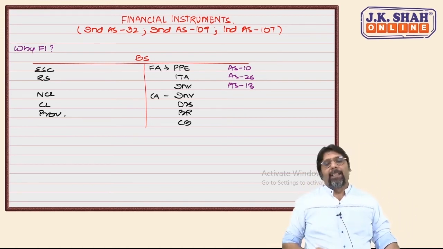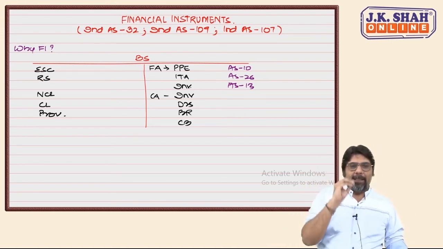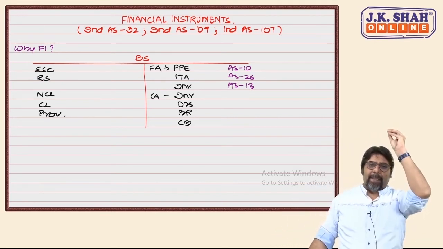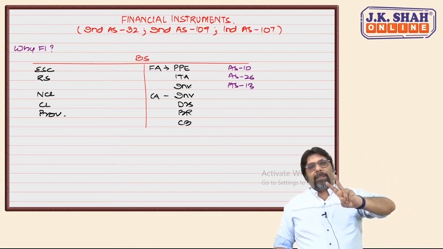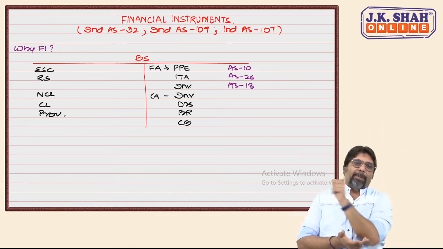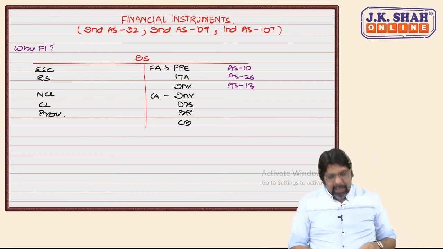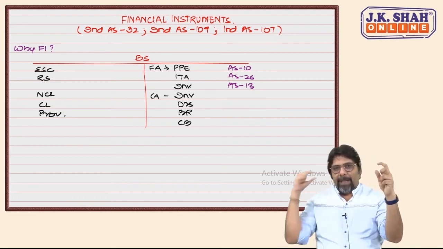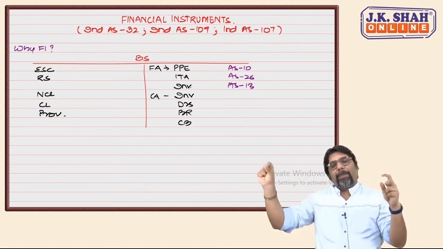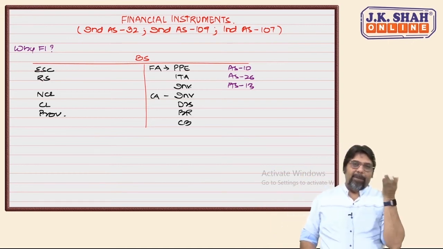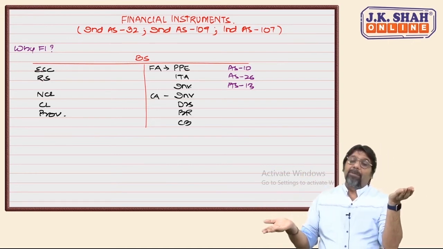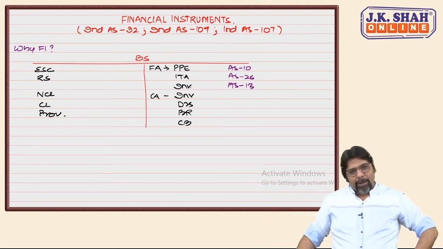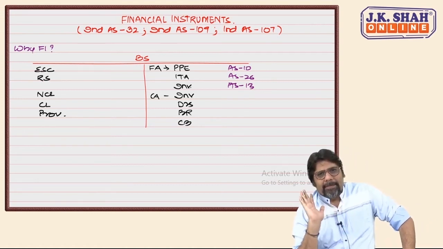Now let's come to TCS. TCS also cost or market price whichever is lower, I will show it. Market price fell down. I purchased at 5 rupees, market price is 3 rupees. So I will have a loss of 2 rupees. That loss will go to PRL. How, sir? If you prepare the investment account, investment to bank 5, by balance carried down 3, then by P&L 2. Correct? Loss of 2 rupees will go in your P&L.